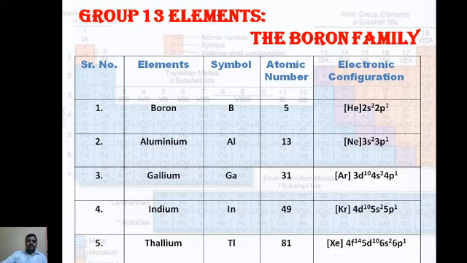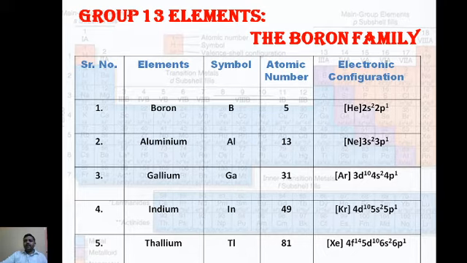Let us discuss each element in detail. Take boron. Its symbol is capital B and atomic number is 5. How will you write its electronic configuration? There are two types of electronic configuration you can write. The first is 1s2, 2s2, 2p1, or you can write the outer electronic configuration.